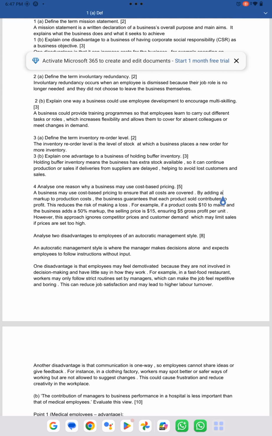The next question: explain one advantage to a business of holding buffer inventory. Holding buffer inventory means holding the minimum amount of inventory you should keep. So what will be its advantage? It means the business has extra stock available, so it can continue production or sales if deliveries from suppliers are delayed, helping to avoid lost customers and sales.